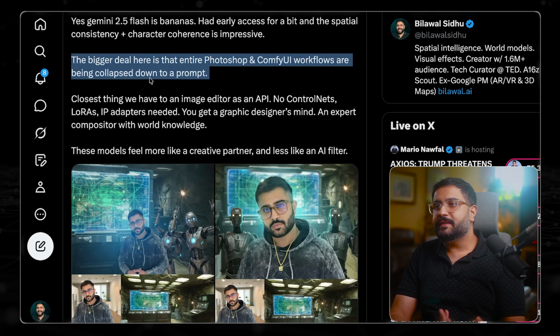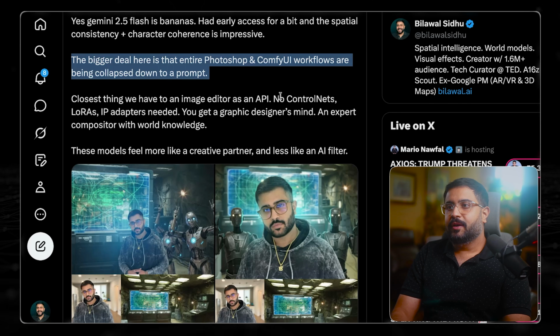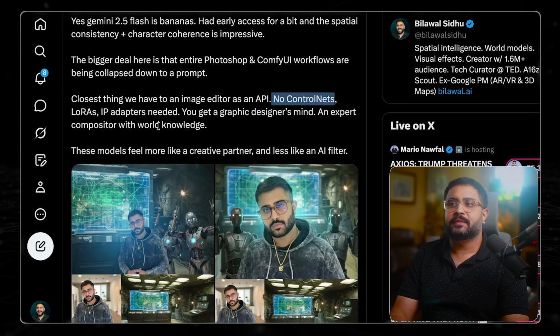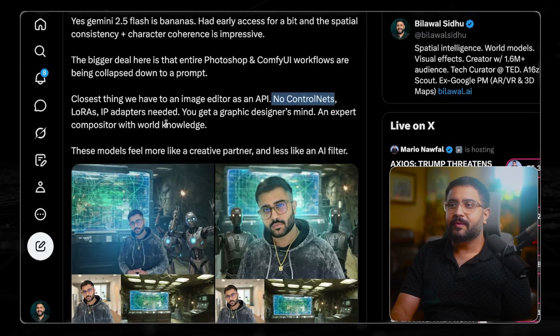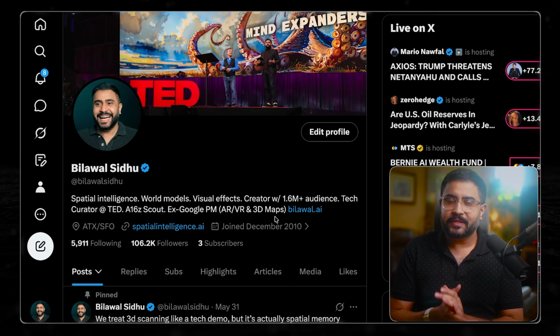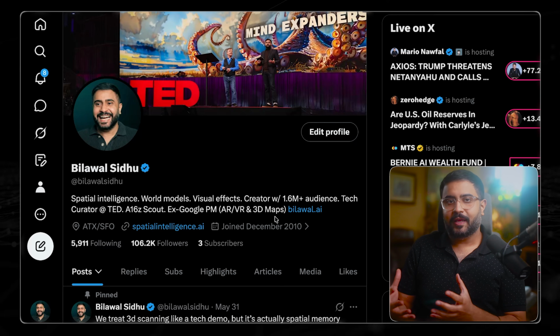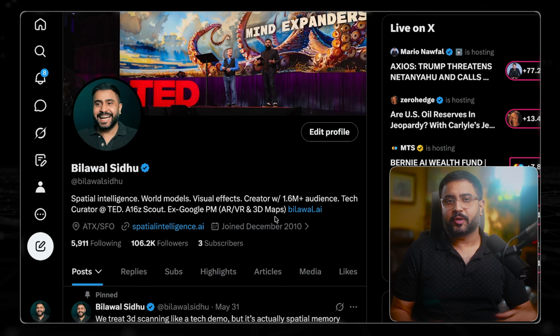And think about what we've had to do previously, right? Like basically we've got a bunch of these ComfyUI and Photoshop workflows, you know, and previously you had ControlNets and LoRAs and IP adapters, like all the stuff that we had to wrangle together. Now it starts feeling like we're talking to a creative partner. This thing understands visual effects, but it's also seen the world. So if I say, hey, create a diagram of how to explain 3D scanning to somebody and then animate in such and such way, it can pull on that world knowledge to create something fantastic. And perhaps even more interesting, I can't wait to see how these offline models converge with the real-time autoregressive models.